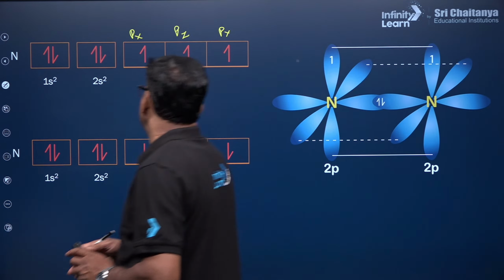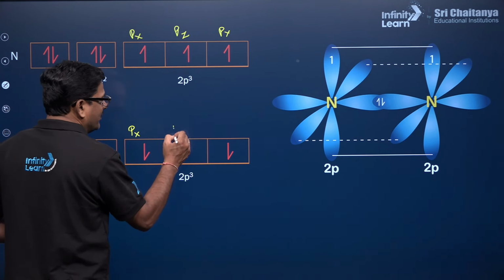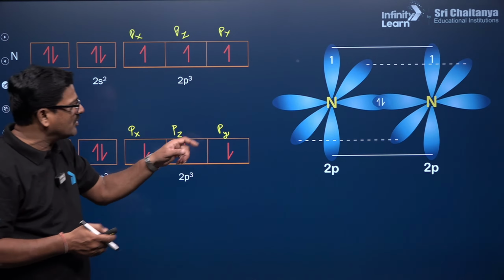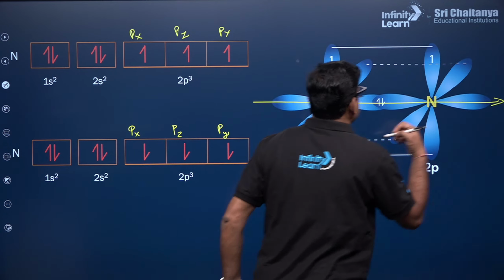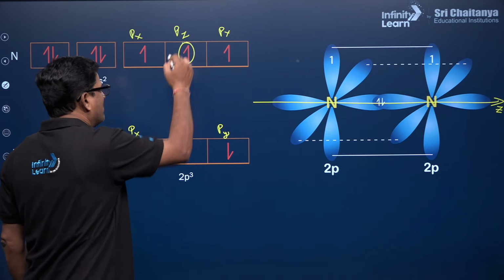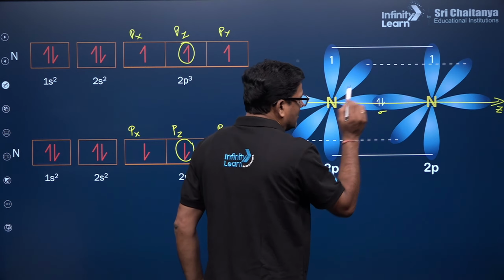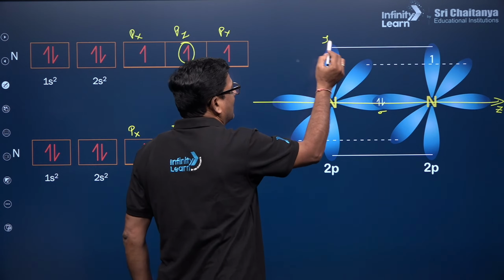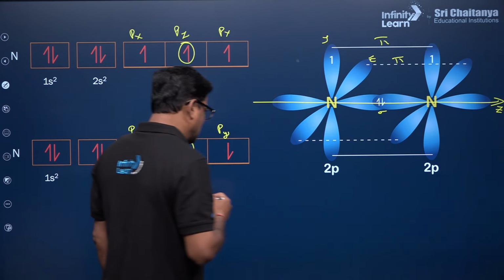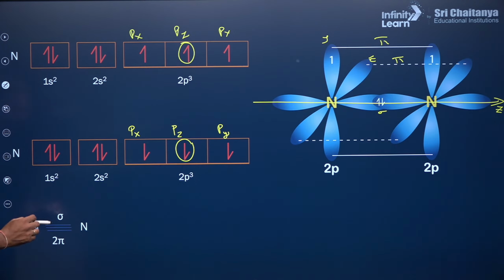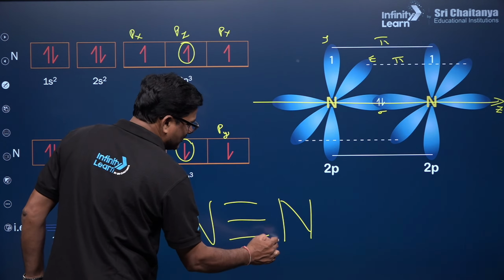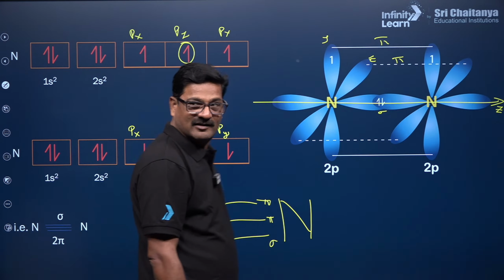Okay, now this is about the px, pz and py orbitals. So pz is going to be the z axis, and along this z axis this is going to be a sigma bond, and this is going to be py and this is going to be px. So it's going to form a pi bond, and this is going to be a pi bond. That's the reason why nitrogen has one sigma bond and two pi bonds like this. So in this there will be one sigma and one pi and one pi. Are you getting it, is it clear?